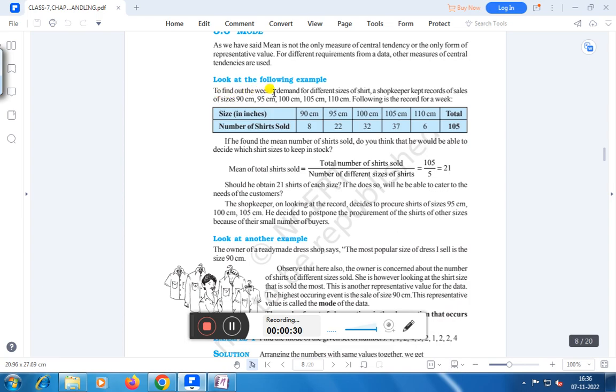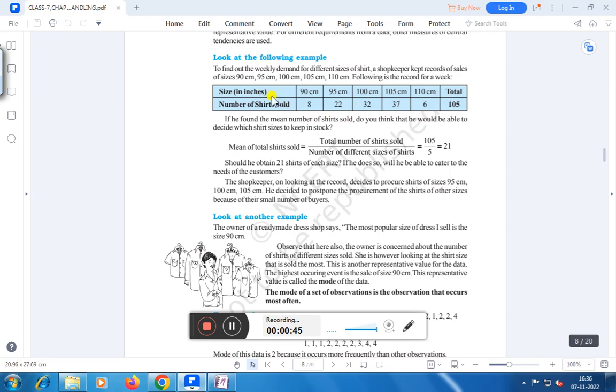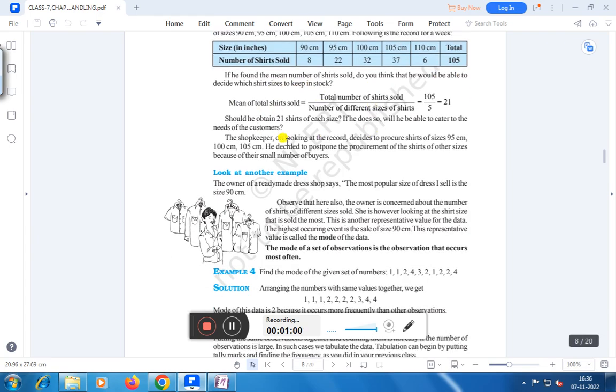To find out the weekly demand for different sizes of shirt, a shopkeeper kept records of sales of sizes 90 cm, 95 cm, 100 cm, 105 cm, 110 cm. Following is the record for a week, right? Now sizes, size in inches and number of shirts sold. These are given. If he found the mean number of shirts sold, do you think that he would be able to decide which shirt sizes to keep in stock?